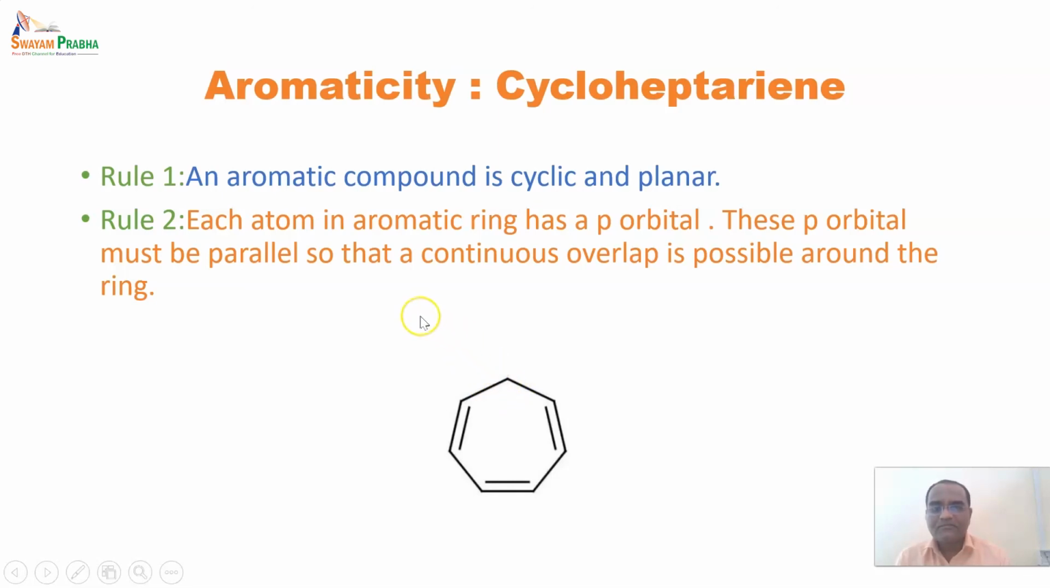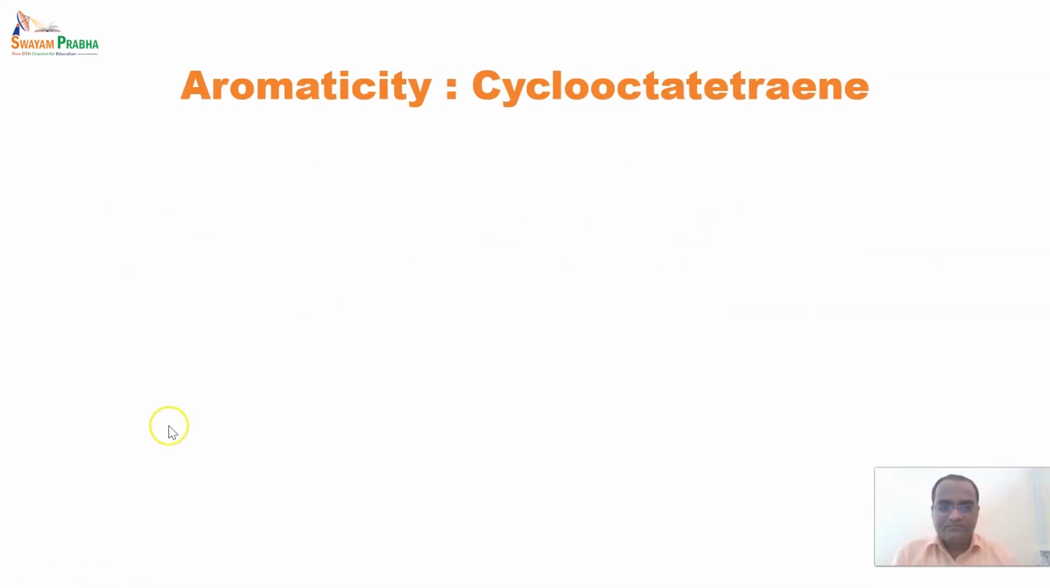Such compounds are said to be non-aromatic. To clear the concept of aromaticity, we'll see one more example, that is cyclooctatetraene. If we look at the structure of this compound, you will find two more carbons with alternate double and single bonds.